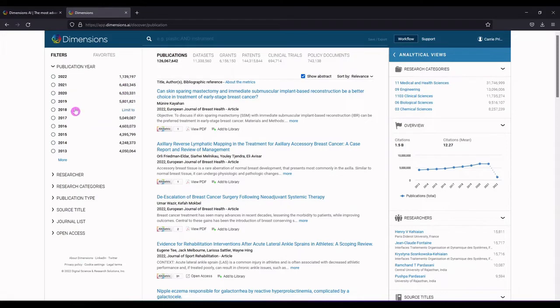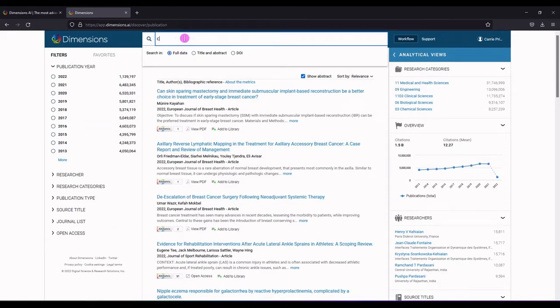Over here on the left, you'll see ways that you can filter these results. Over here on the right, you'll see analytical views for these results. Now, we haven't done any searching yet, so right now we're seeing everything that's indexed in Dimensions. So we have publications, data sets, grants, patents, clinical trials, and policy documents.